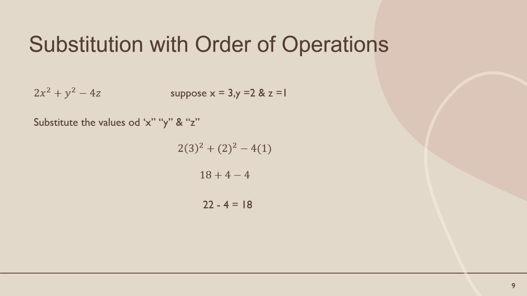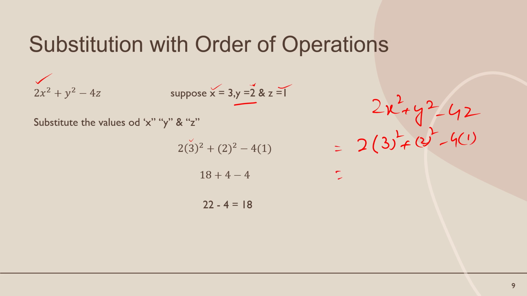Now substitution with the order of operations. Let's suppose we have an expression like this: 2x square plus y square minus 4z. Now replace the values of x, y and z. Write coefficient 2 first, and the value of x. Replace x by 3 square. Replace y by 2 square. Replace z by 1.